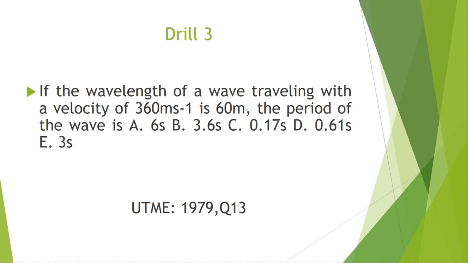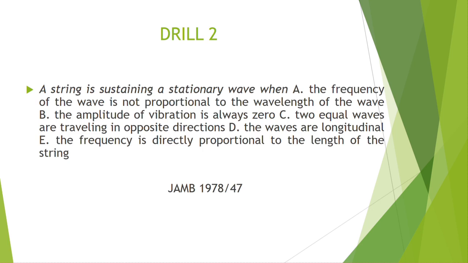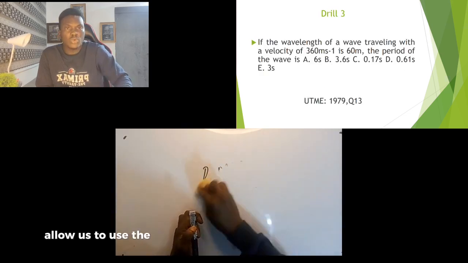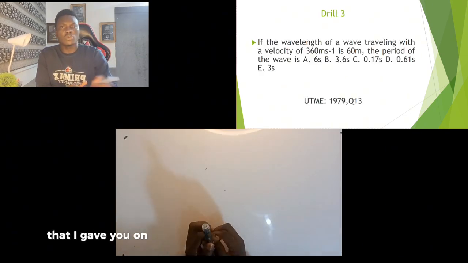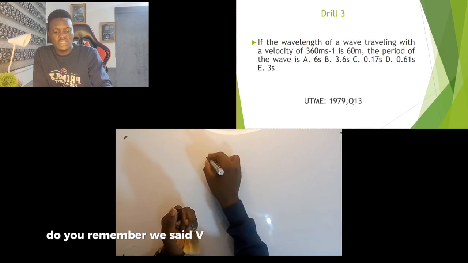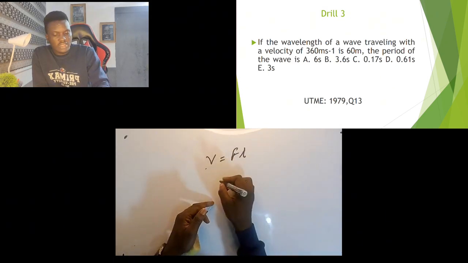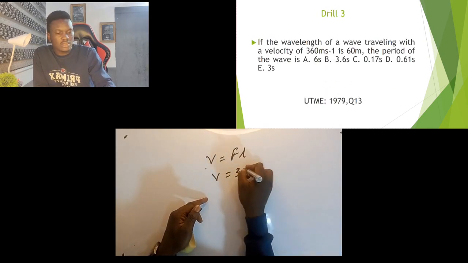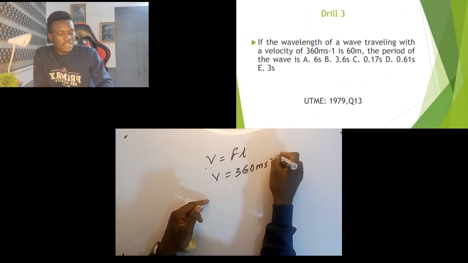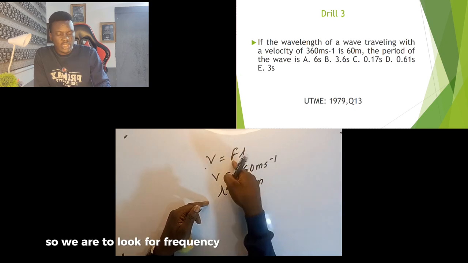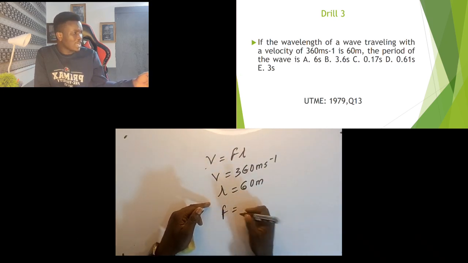Next question says that if the wavelength of a wave traveling with a velocity of 360 meters per second is 60 meters, find the period of the wave. So this question is trying to allow us to use the equation of wave that I gave you. On the equation of wave, do you remember we said v is equal to f lambda. So now we're given the velocity, v is equal to 360 meters per second, and the wavelength given is 60 meters. So we have to look for frequency, meaning that we have to actually look for period.